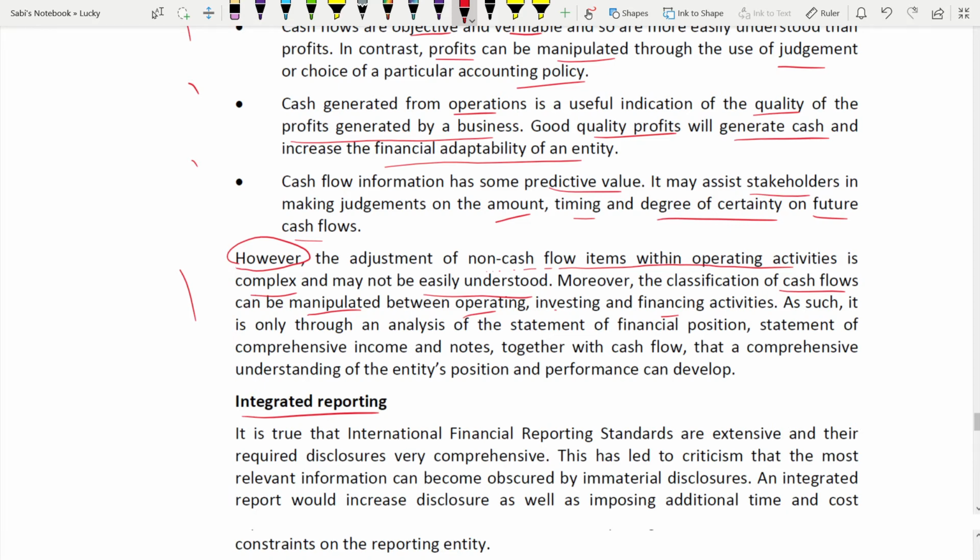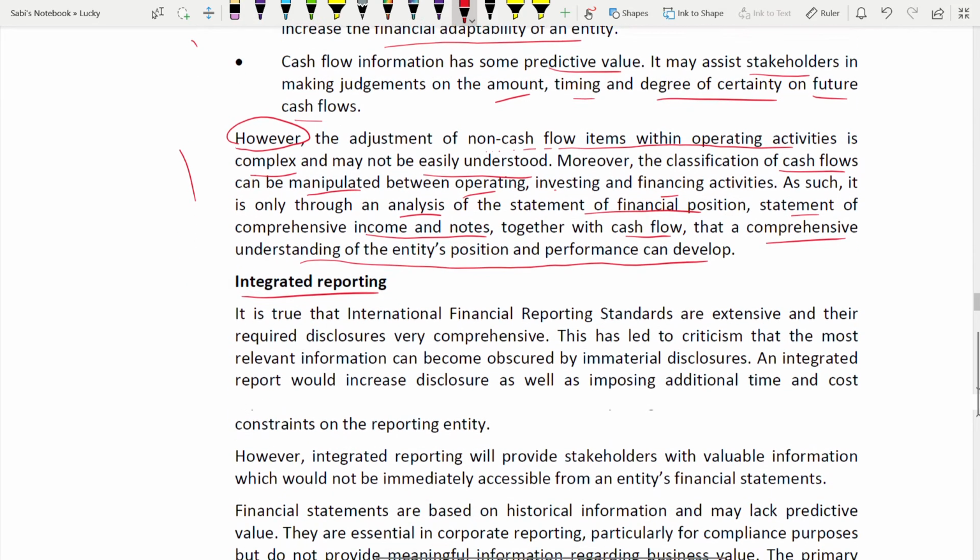Because of this, it is only through an analysis of the statement of financial position, statement of comprehensive income, and notes together with the cash flow that a comprehensive understanding of the entity's position and performance can develop. Looking at the statement of cash flow alone, in isolation, is not a good idea. You can look at it, but together with the profit and loss account, the statement of financial position, and the notes. Together, in an integrated way, you have to look. Then you can develop a full understanding of the entity's position.